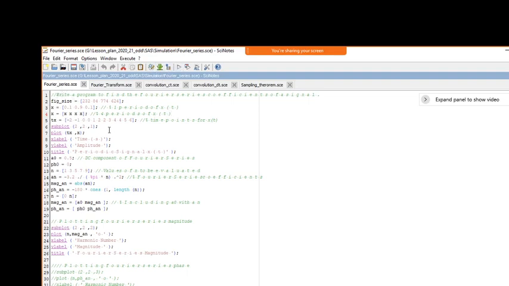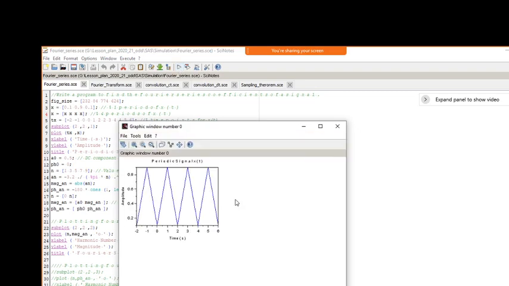Since I have named it as Fourier series, it means that if it is a continuous signal with periodic, then we call it Fourier series, but we cannot have infinite values, so that's why I am showing the DTFT. So now you can see here, this is periodic so this is Fourier series, and whatever transform I show here, that is a Fourier transform, DTFT.